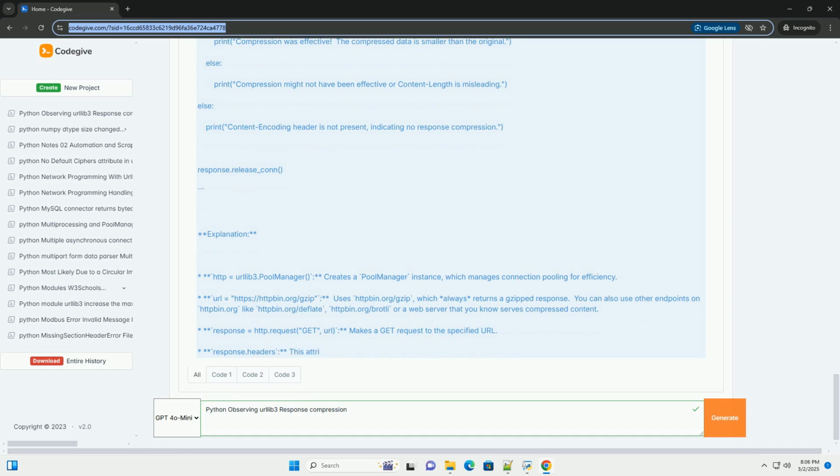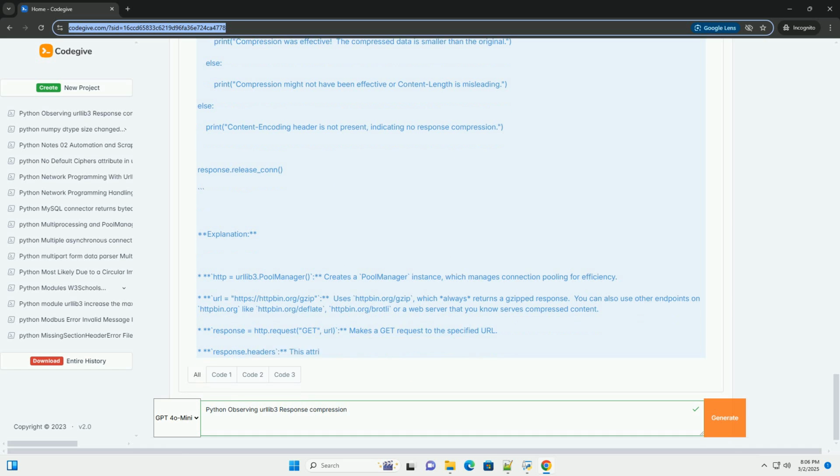Important notes: the httpbin.org service is extremely useful for testing HTTP features like compression. The response.data attribute already contains the decompressed data, so we decode it directly. You don't need to manually decompress using gzip.decompress etc., unless you are explicitly working with compressed data streams or wish to verify or manipulate the compressed data directly, which is rarely needed. Some servers omit the content length header for compressed responses. 4.